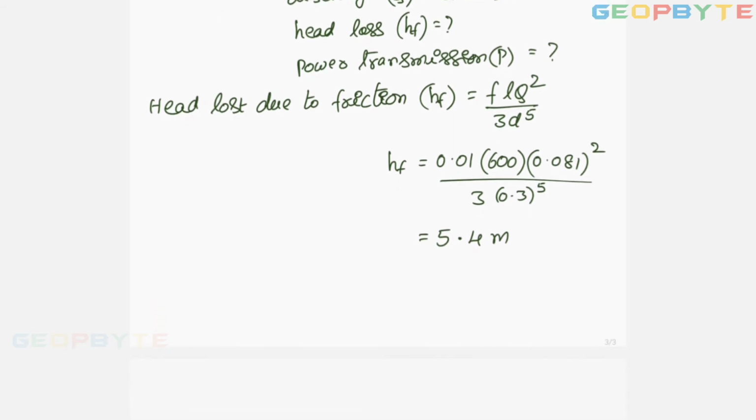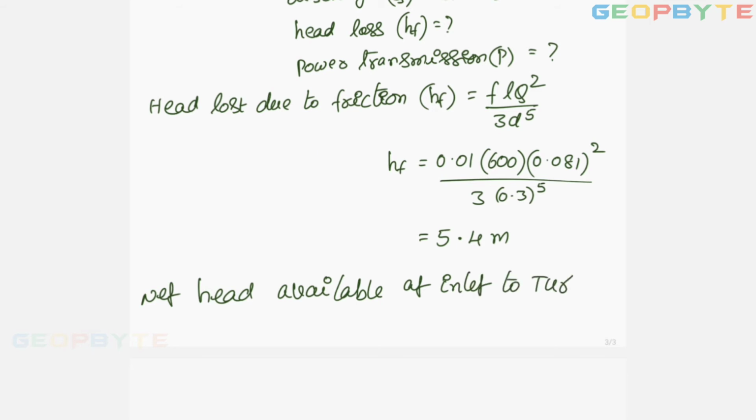Now net head available. Total head available is given; net head available at the inlet to the turbine, I can say H net.